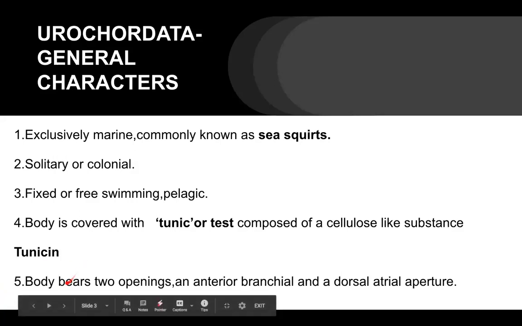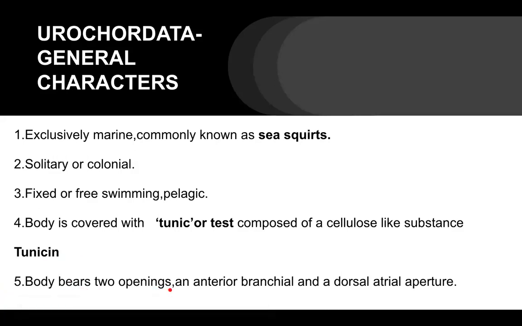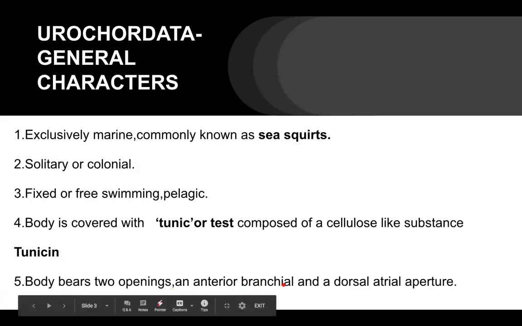Now come to the body. The body bears two openings. If you see the body, there are two openings. An anterior one is known as the branchial opening or aperture, and the dorsal one is known as the atrial aperture.